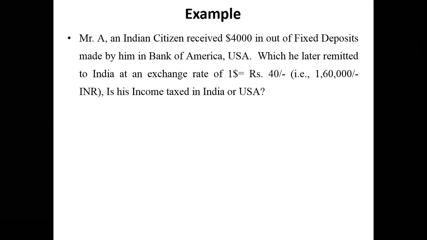It says Mr. A, an Indian citizen, received $4,000 out of a fixed deposit made by him in Bank of America, that is in US, which he later remitted to India at an exchange rate of $1 equal to 40 rupees. That means he will send 1,60,000 rupees to India. Is this income taxed in India or US? Can you answer this?